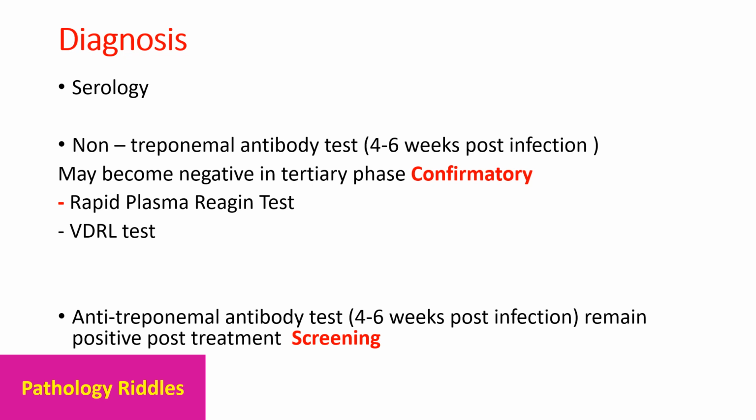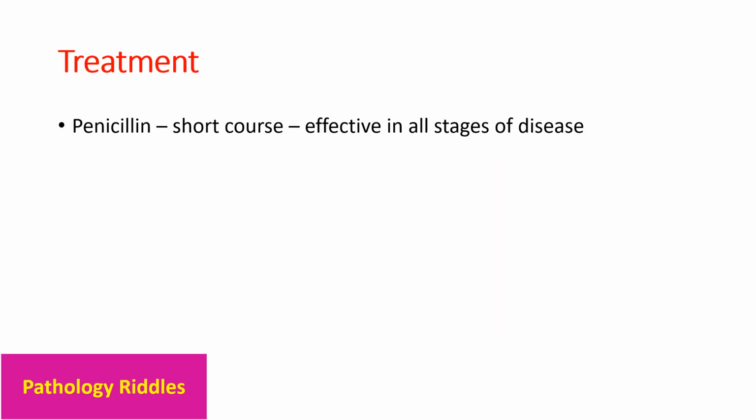Then there will be anti-treponemal antibody test. Again, it will be positive 4 to 6 weeks post-infection, and it remains positive even in tertiary stage. It is basically a screening test. And non-treponemal antibody tests are confirmatory tests. So treatment is very simple: penicillin, short course. It is effective in all stages of the disease. So this was all about syphilis and its cardiovascular complications.